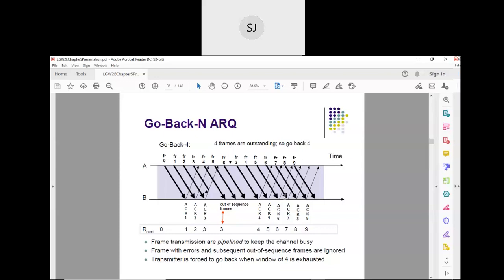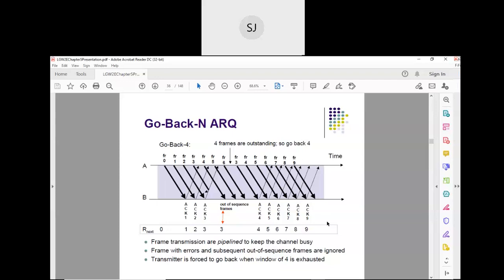Go back 4. All these 4 frames in the sender's window have to be retransmitted. That is why you see 3, 4, 5, 6 transmitted again by the sender. Is that clear? This is how the go back N protocol works.